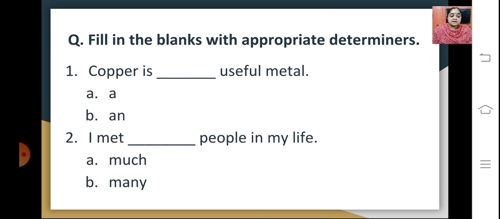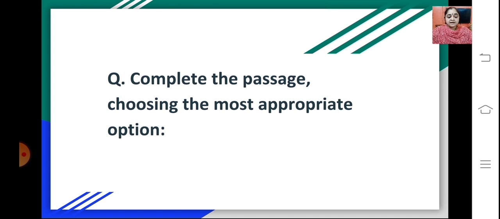What could be the correct answer here? Copper is a useful metal. The second sentence here is: I met dash people in my life. Options here are many or much. So the answer would be: I met many people in my life. Okay, I hope students you're understanding.